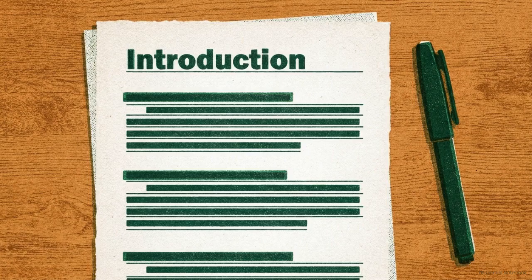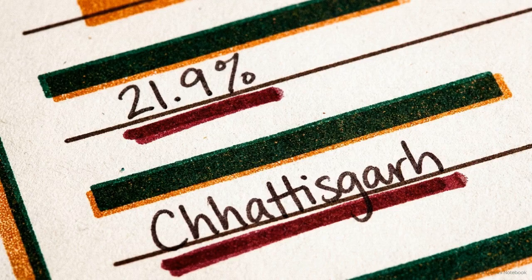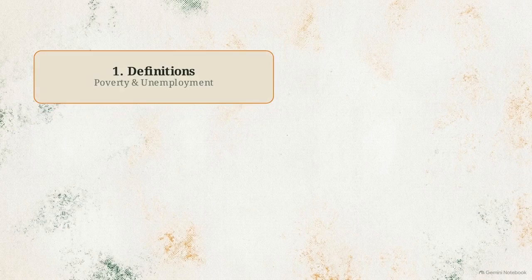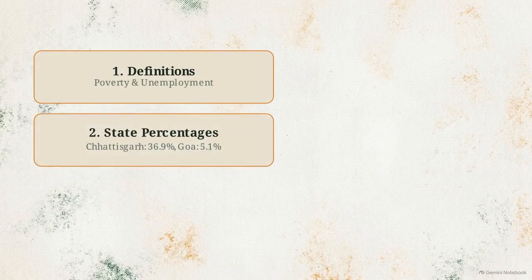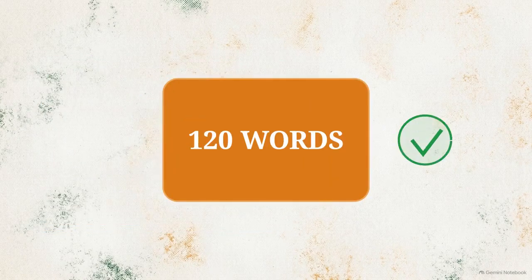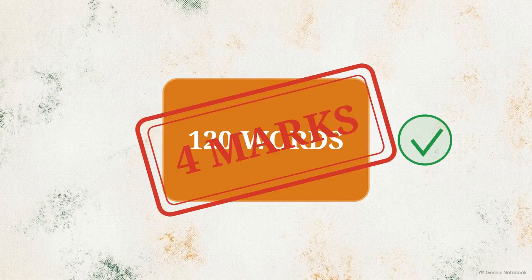Here is exactly how your final answer sheet should look to secure all 4 marks. Write a brief introduction, divide your answer into 4 to 5 bolded headings, and underline your specific statistics. By combining the socioeconomic definitions of poverty and unemployment with the exact state percentages and scheme names, you satisfy the 120-word requirement and guarantee maximum points on the exam.